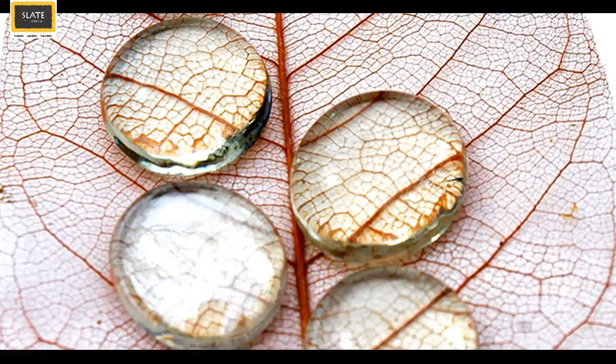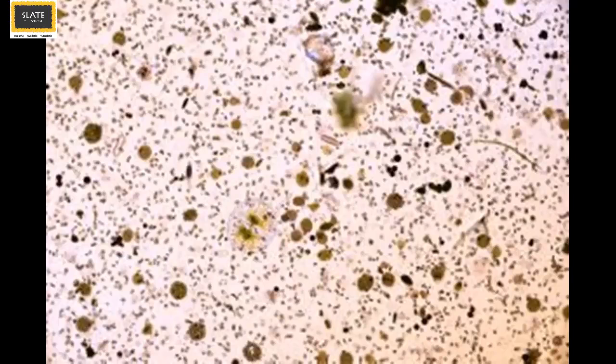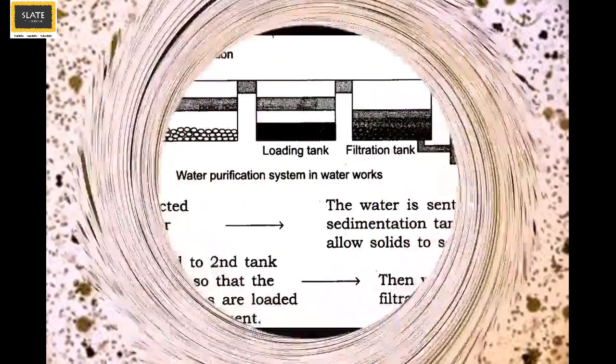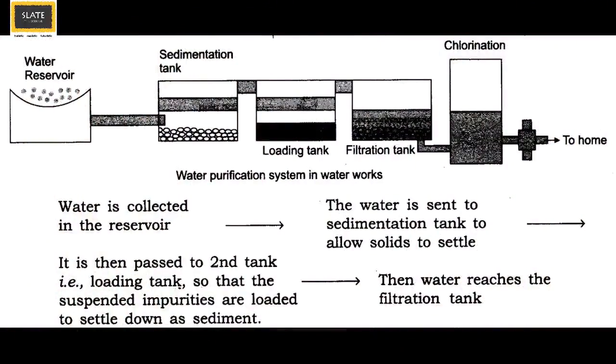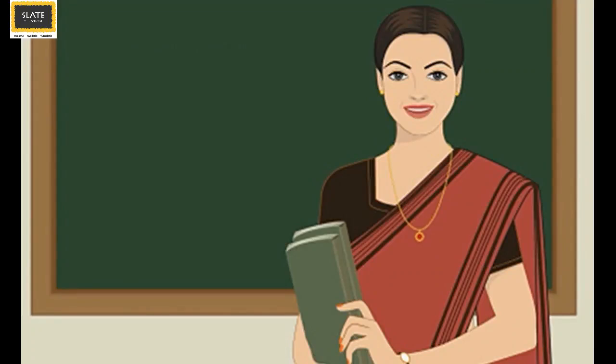Furthermore, when we take a drop of water and see it under the microscope, we will see that it contains millions, billions and trillions of tiny creatures or bacteria. So, the task of the water treatment plant is to remove all of these contaminants from this water and provide us with clean water. Now, in order to do this, they first collect water from lake, pond or river.